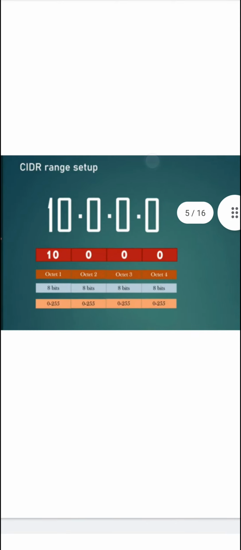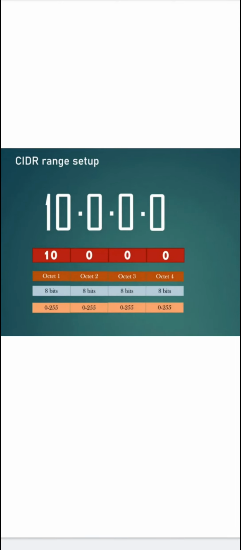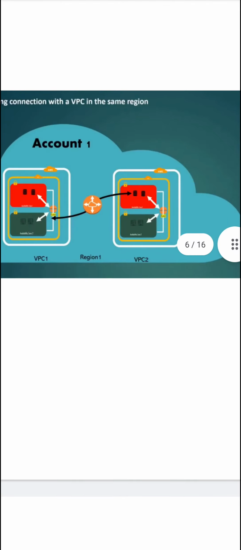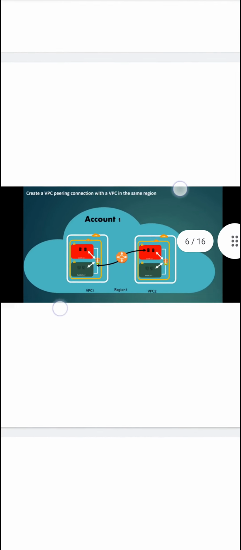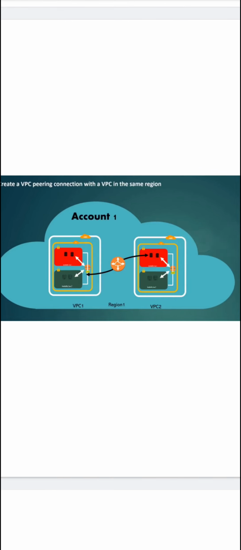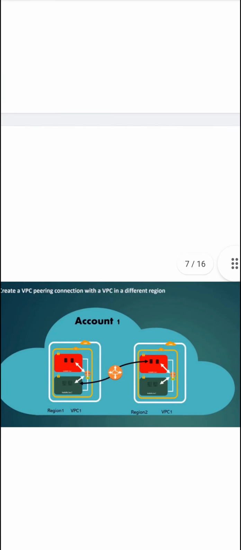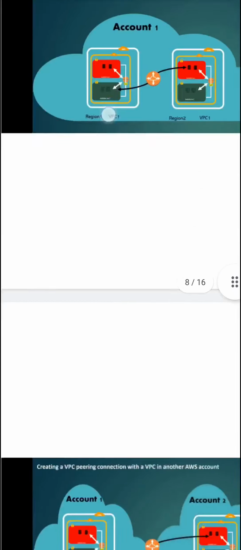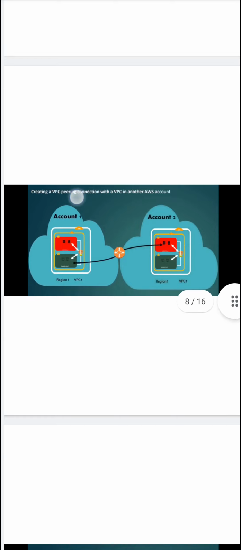CIDR range setup. This is a diagram. Let's see here. In a particular account, we want to interact between two VPCs. The technique that we are using is VPC peering. We can communicate using VPC peering between two accounts, between two VPCs, or between two locations. We use the same technique. These are all the diagrams.